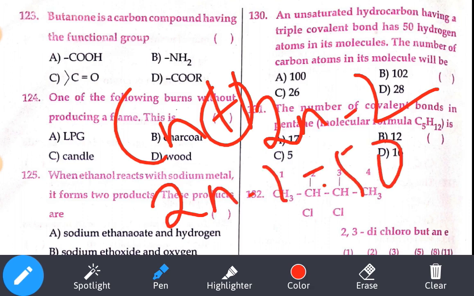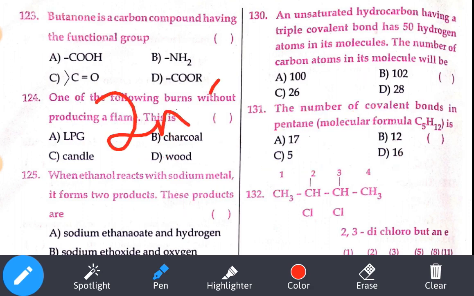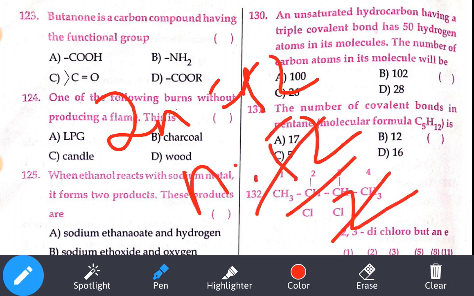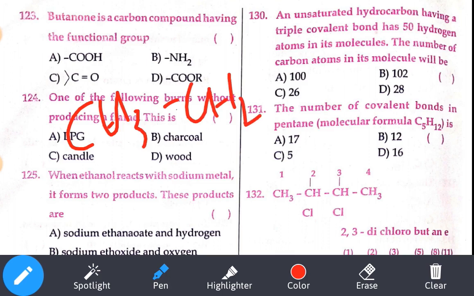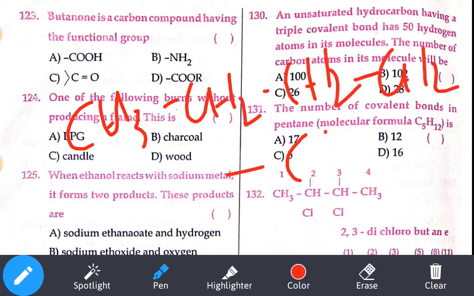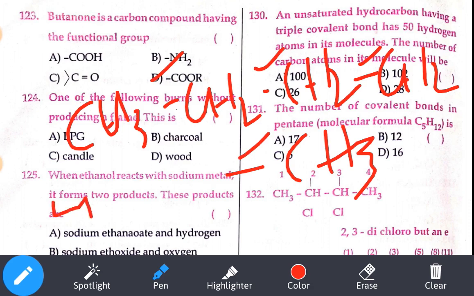The number of covalent bonds in pentane. Okay, let's draw it: CH3, CH2, CH2, CH2 and CH3. So find out: first, carbon to carbon, how many bonds are there? 1, 2, 3, 4. Okay, 4. Hydrogen, how many bonds? 3 plus 2, 5, 6, 7, 8, 9, 10, 11, 12. 12 plus 4, 16. Where is it? Option number D.